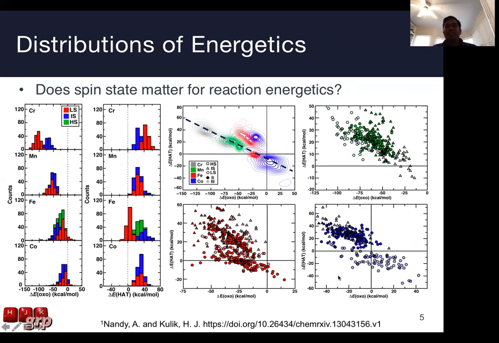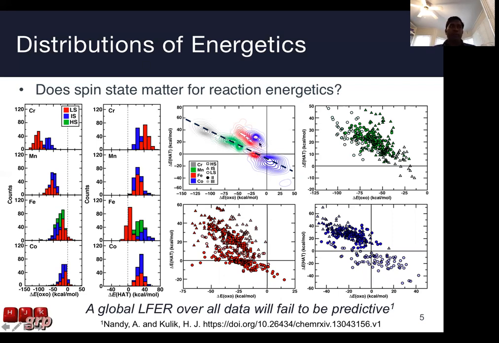And we see less of this splitting in behavior in terms of spin and oxidation state on manganese. So what this tells us is that each metal has a distinct spin and oxidation state dependence, and a single global linear free energy relationship will fail to be predictive over all data.